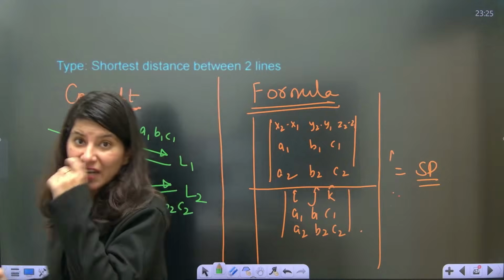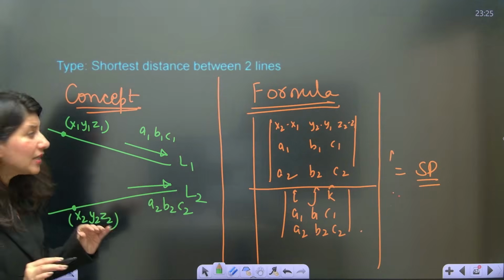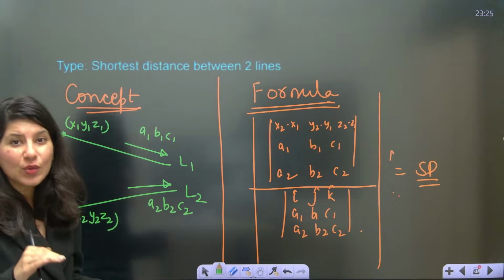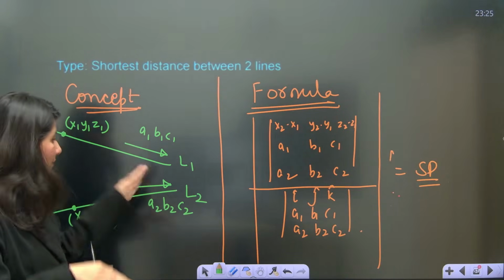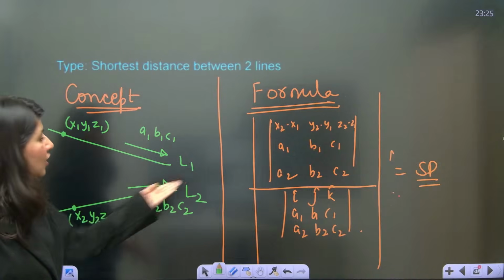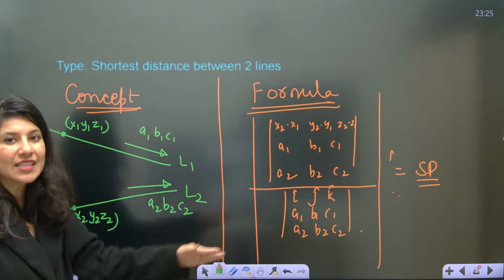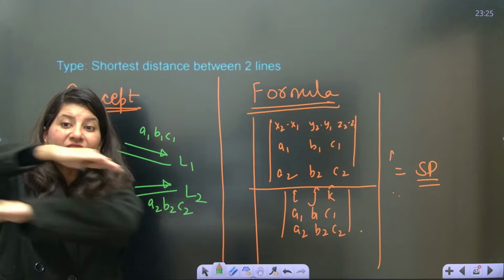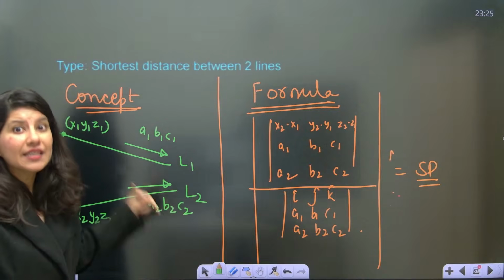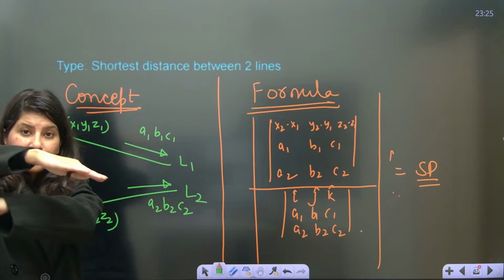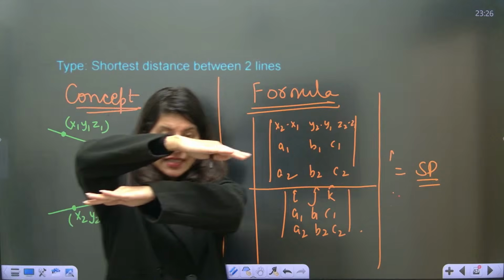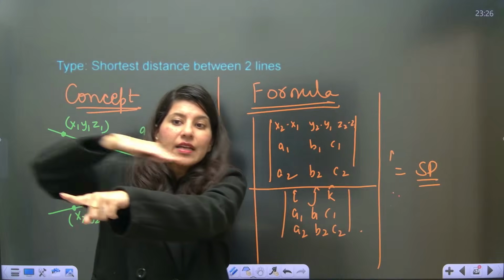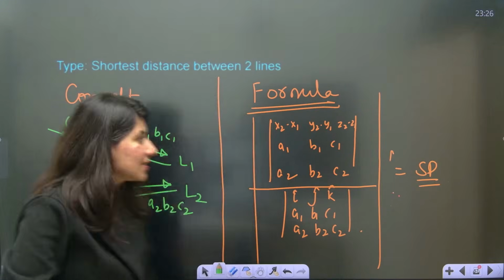Okay. Now, apart from the formula, conceptually you have to understand the shortest distance between these two lines. See, these are skew lines. Don't get confused because it is a 2D diagram. You'll be like, ma'am, the shortest distance will be 0 because they will intersect. No, they will not intersect because the lines are skew. These are neither parallel nor intersecting. Rather, they are sitting like this, not parallel. This is going here, this is going there. So there will be a shortest distance between these two lines.